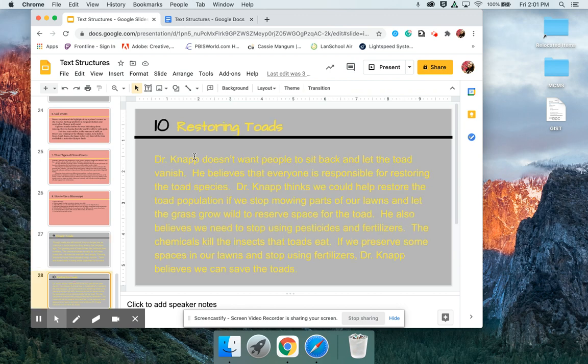And lastly, number 10, restoring toads. Dr. Knapp doesn't want people to sit back and let the toads vanish. He believes that everyone is responsible for restoring the toad species. Dr. Knapp thinks we could help restore the toad population if we stop mowing parts of our lawn and let the grass grow wild to reserve space for the toad. He also believes we need to stop using pesticides and fertilizers. The chemicals kill the insects that toads eat. If we preserve some space in our lawn and stop using fertilizers, Dr. Knapp believes we can save the toads.